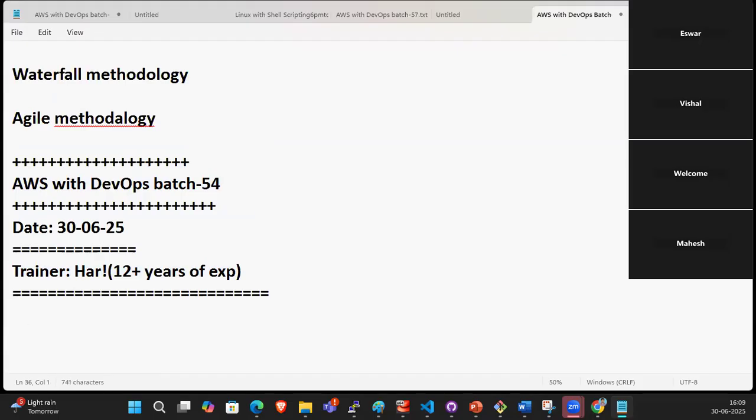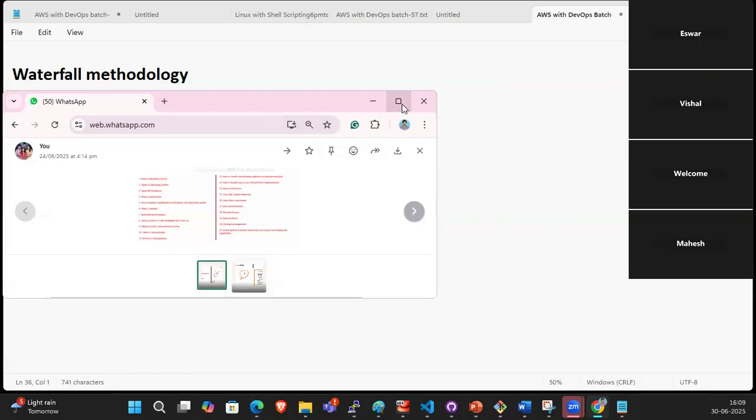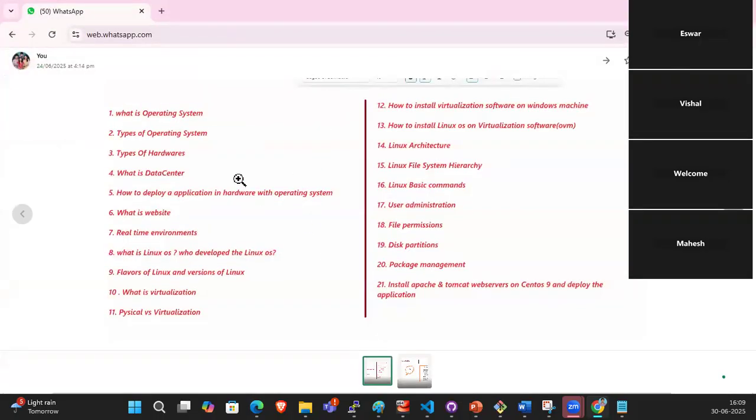So we'll discuss the course content. We already discussed, right, guys? So this is the course. We're starting with Linux, guys. What is an operating system? Types of operating systems. Types of hardware. What is a data center? How to deploy an application on the hardware and operating system? What is a website? Real-time environment. What is Linux OS?